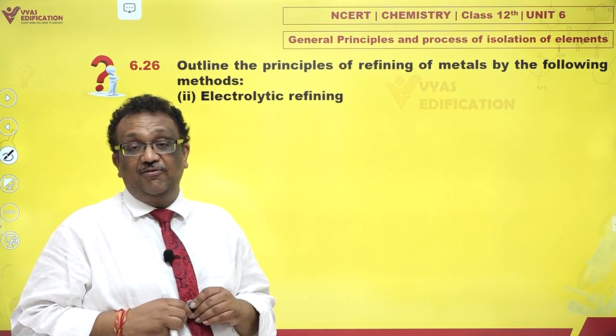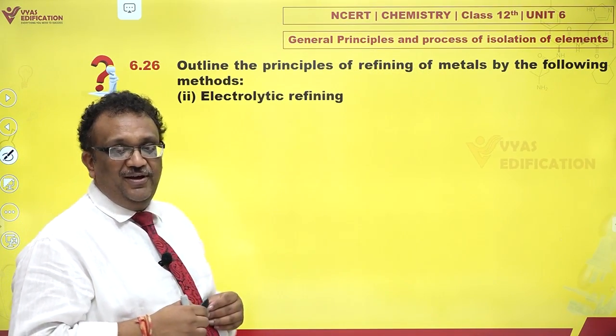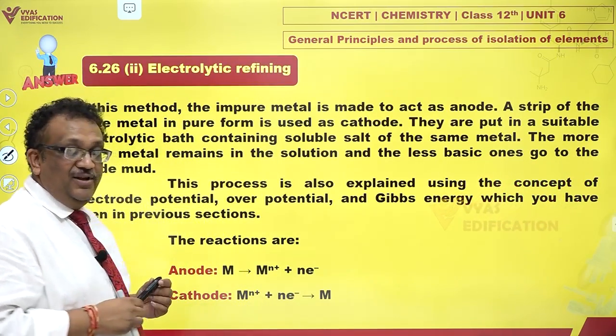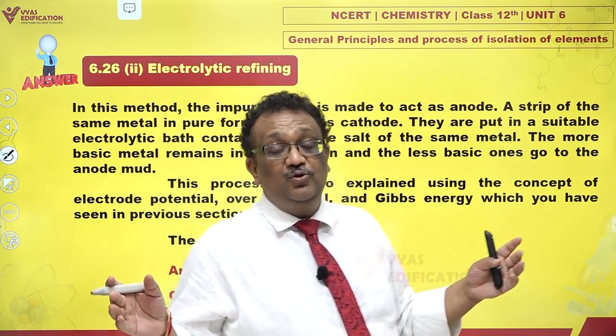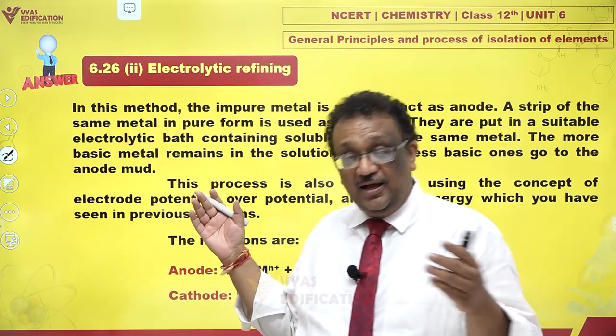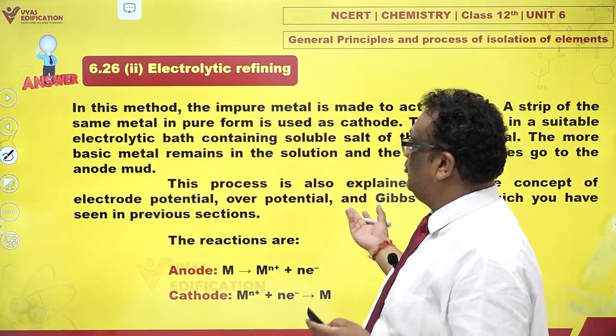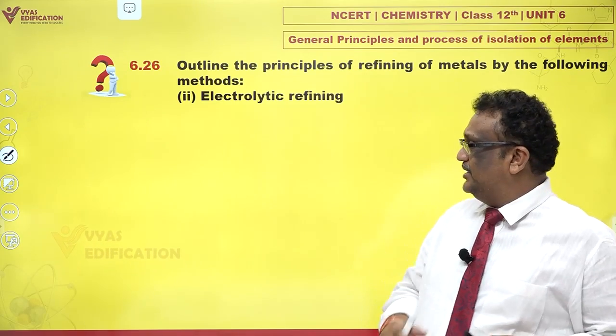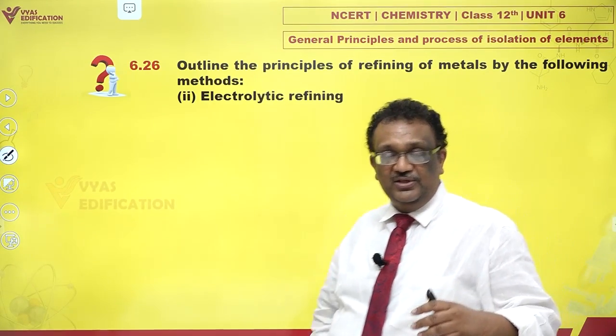Then we have electrolytic refining. How is electrolytic refining done? Well, it is done very beautifully. First of all, you have to choose electrolyte, anode and cathode, and this is how electrorefining is done. I'll give you an example, electrorefining of copper, for example.